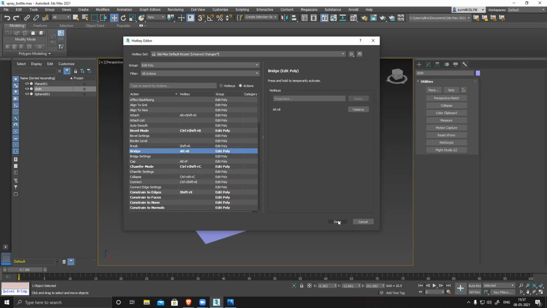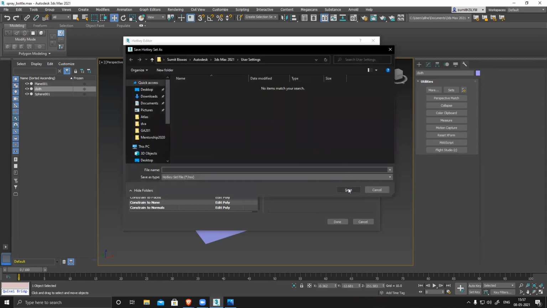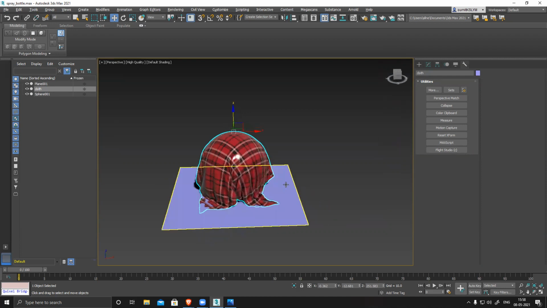Now if I go done, make sure you save this. You can save your settings anywhere in your system and load them again. Suppose you are planning to uninstall and install Max again, you can save the settings and load them again. It will automatically load all the buttons.